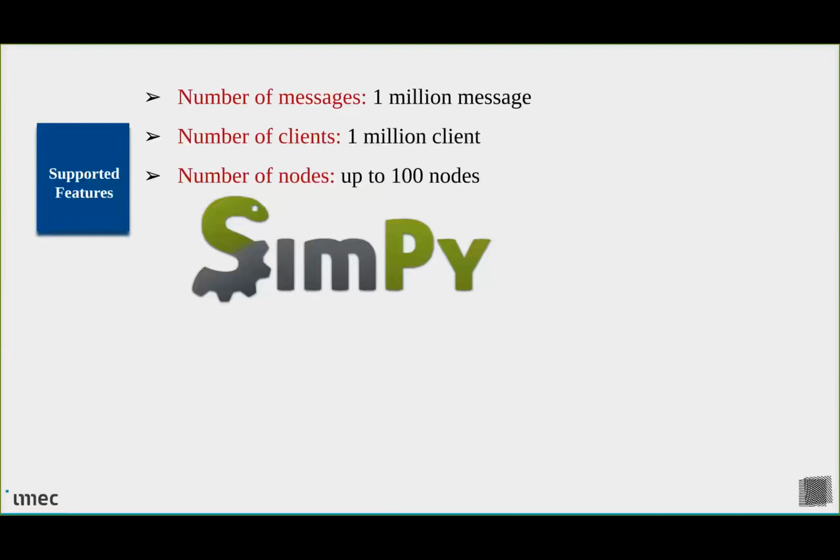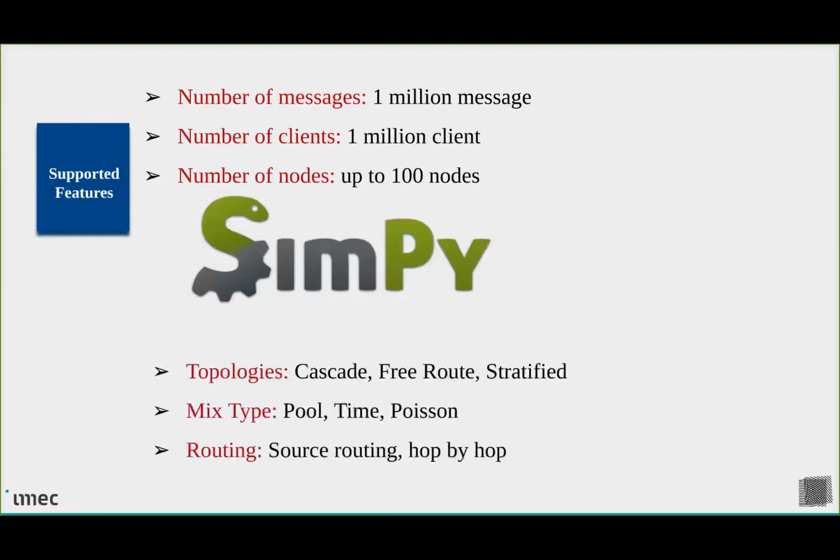The current version of the simulator we've been working on supports 1 million messages per second, and we tested up to 100 nodes. We use Python and SimPy, the discrete event simulator. The supported features of the current version of the simulator are the following topologies: cascade, free route, stratified. We also have the 3 types of mixes: pool, time, Poisson, and the 2 types of routing: source routing and hop by hop.